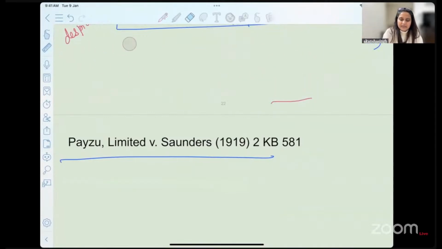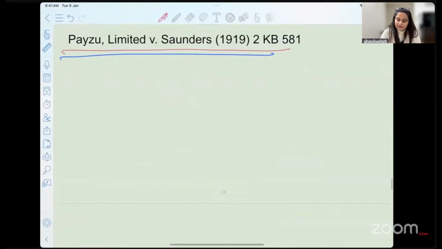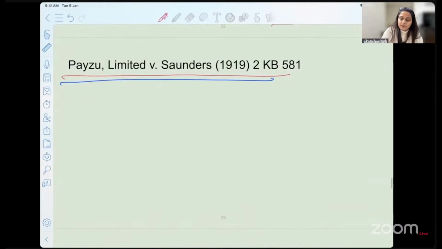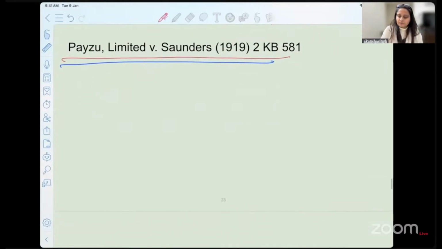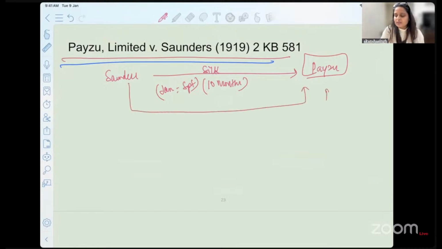Now, a very similar case, the next case also, the Paizo Limited Sonder case. I'll just very briefly cover it and then we come to the questions. Okay. What happened in this case? Again, we have Sonder Salidi and she enters into a contract with Paizo. She says that I'm going to give you silk. The silk was supposed to be delivered in the duration of 10 months. In the coming 10 months, from January to September, I am going to deliver this silk in installments to you. And every time I deliver, what are you supposed to do? You are supposed to make the payment to me. This was decided between the two parties.